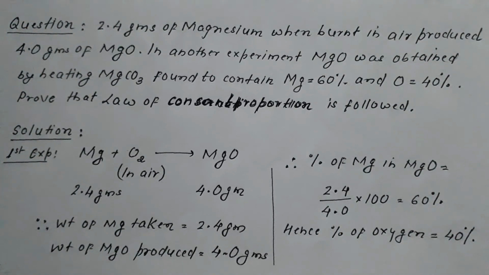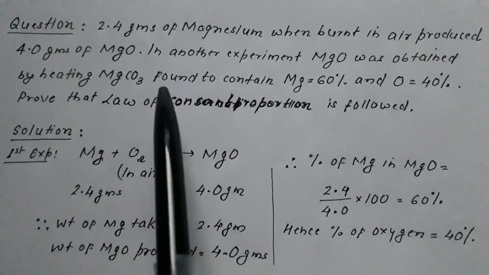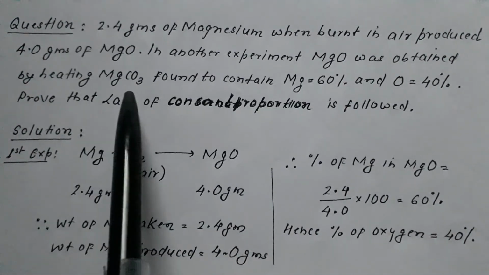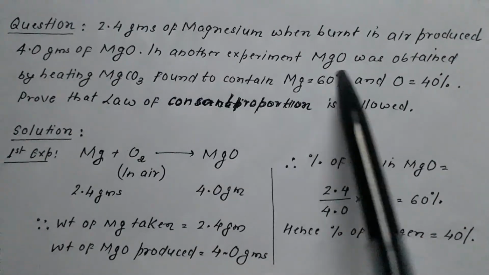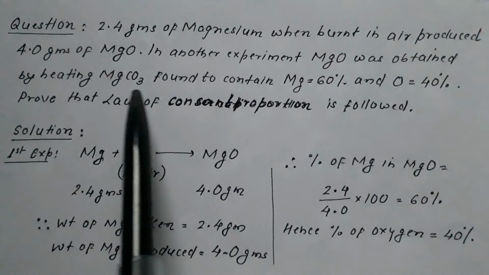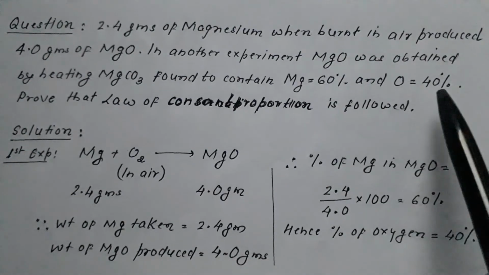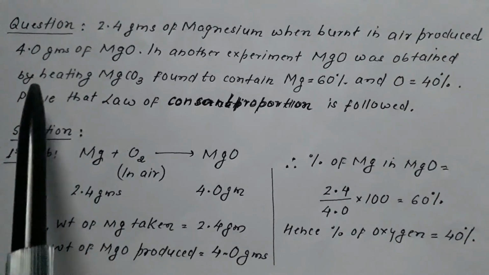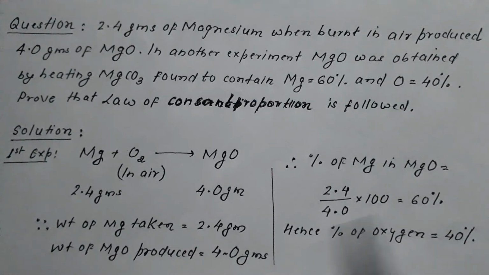Now in the question itself, it is given for the second set of values that magnesium oxide is obtained by heating magnesium carbonate. This is the second set of values. In another experiment, magnesium oxide obtained by heating magnesium carbonate was found to contain magnesium equal to 60 and oxygen equal to 40. So it is already given. In the second set of values, the percentage is given. So in the second set, the percentage of magnesium is 60 and the percentage of oxygen is 40.